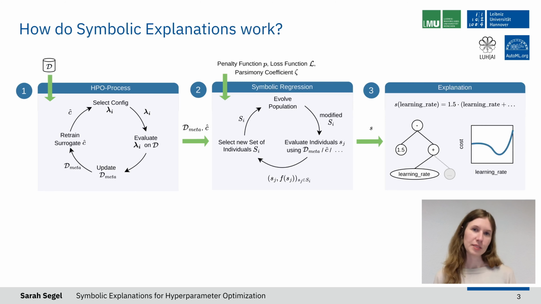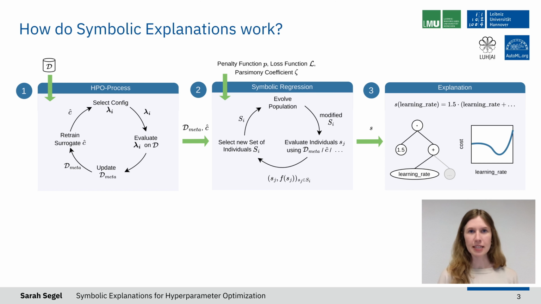So how do symbolic explanations work? Well, first of all, we start with the standard Bayesian optimization HPO process, meaning that we collect configurations, we evaluate them, and this then is our metadata, so the configurations and the corresponding performances, with which we train a surrogate model, which then again selects the next configuration to be evaluated.